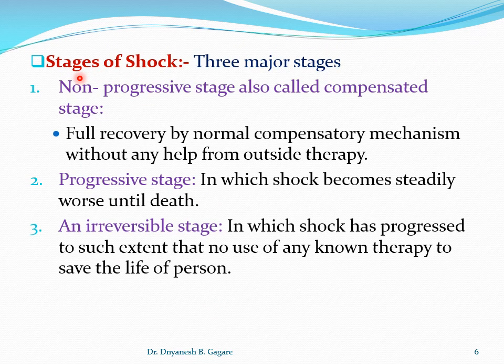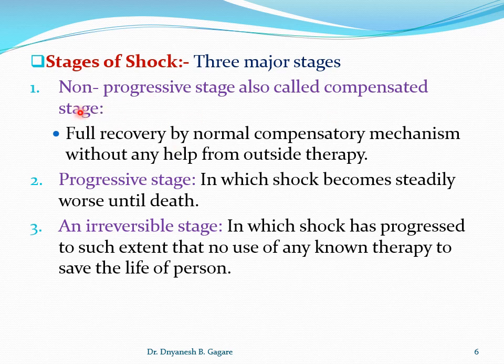Stages of shock. Any type of shock we discussed, that is neurogenic shock, anaphylactic shock, septic shock, hemorrhagic shock, cardiac shock, if you take any type of shock, it can pass through three stages.